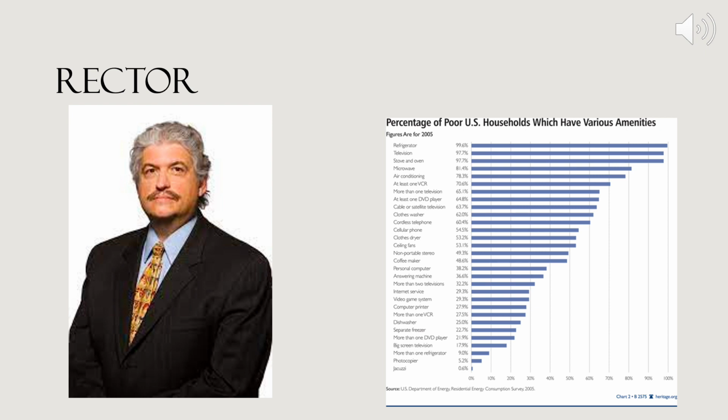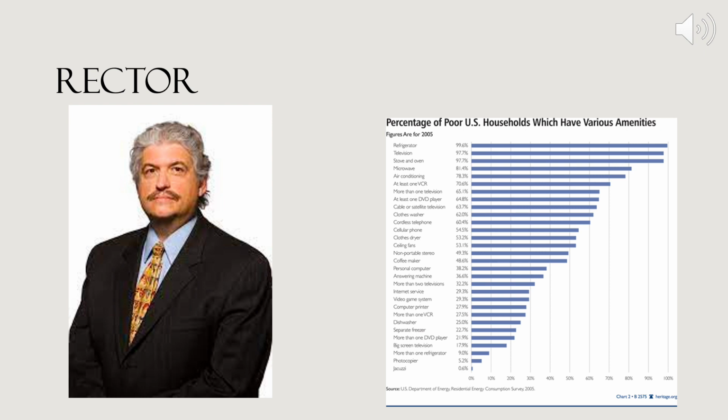The typical poor household, as defined by the government, has a car, air conditioning, 2 color televisions, cable or satellite TV, a DVD player, and a VCR. When Rector describes someone experiencing poverty like this, I believe it is undermining the struggle of these households that they are facing day to day. Rector gives the statistic that 99.6% of poor households in the U.S. have a refrigerator. But this statistic could be narrow-minded.